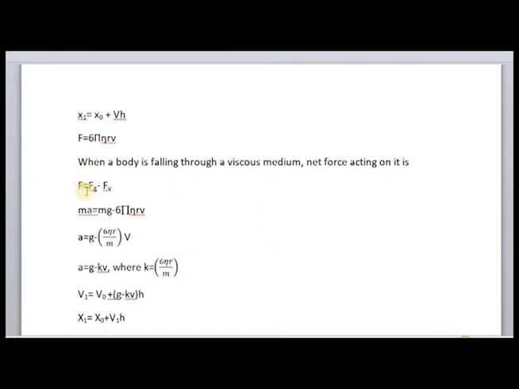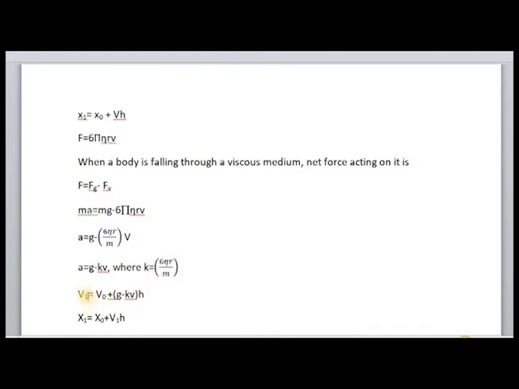And I can write F is equal to what? Newton's second law, ma, and Fg is mg, minus 6 pi eta rv. From this I can get the expression for acceleration. a is equal to g minus 6 pi eta by m into v. And I can write a is equal to g minus kv, where k is a constant. Instead of all these constants, I will substitute it as k.